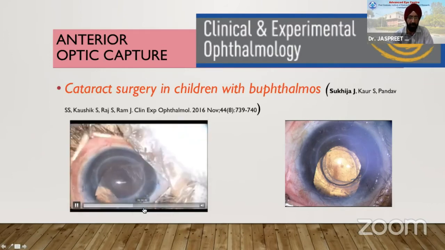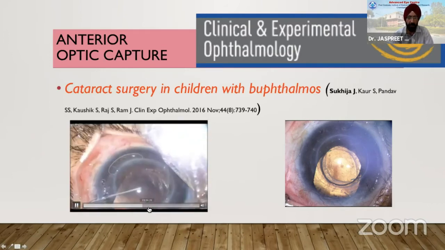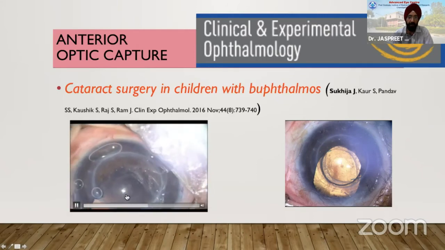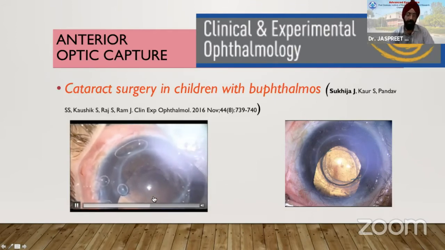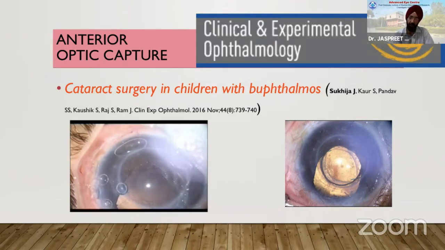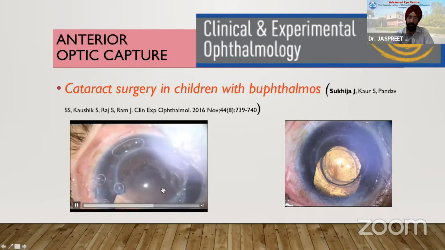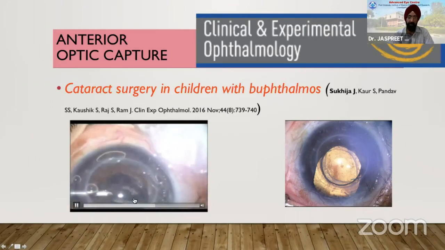So once we've removed that, we do a primary posterior capsulotomy. You can see here a nice round posterior capsulotomy which has been done. That is a must, because otherwise it will lead to visual axis opacification, which we don't want. And if the child is uncooperative for a YAG or something, you will have to again take him into the operation theater.